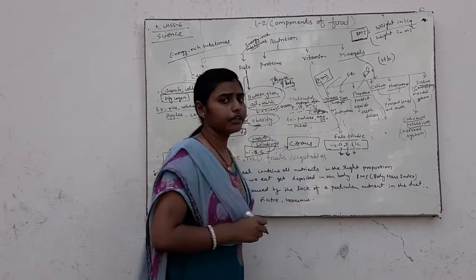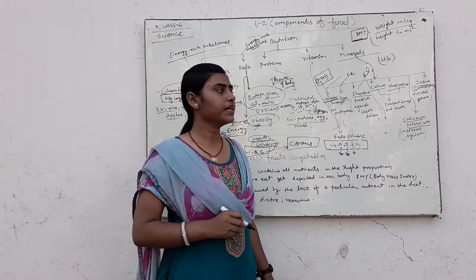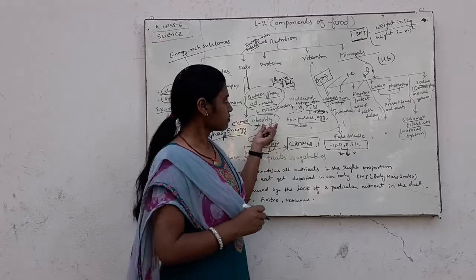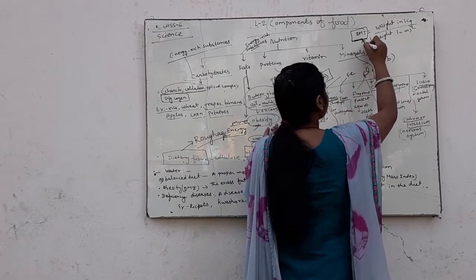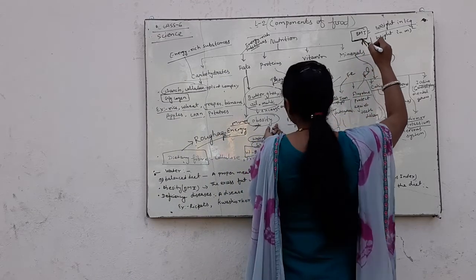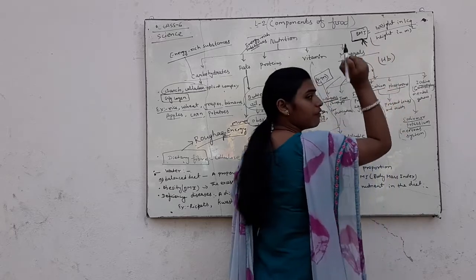What is BMI? BMI is a measurement calculator that measures the amount of obesity in our body.